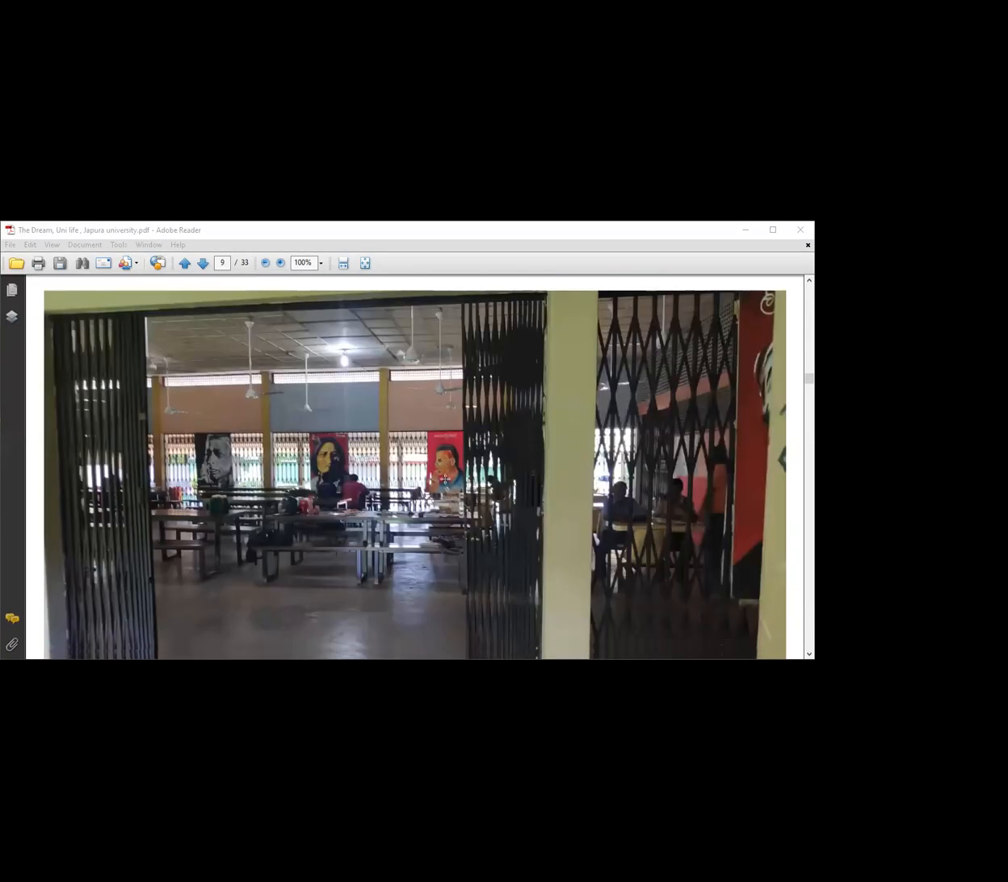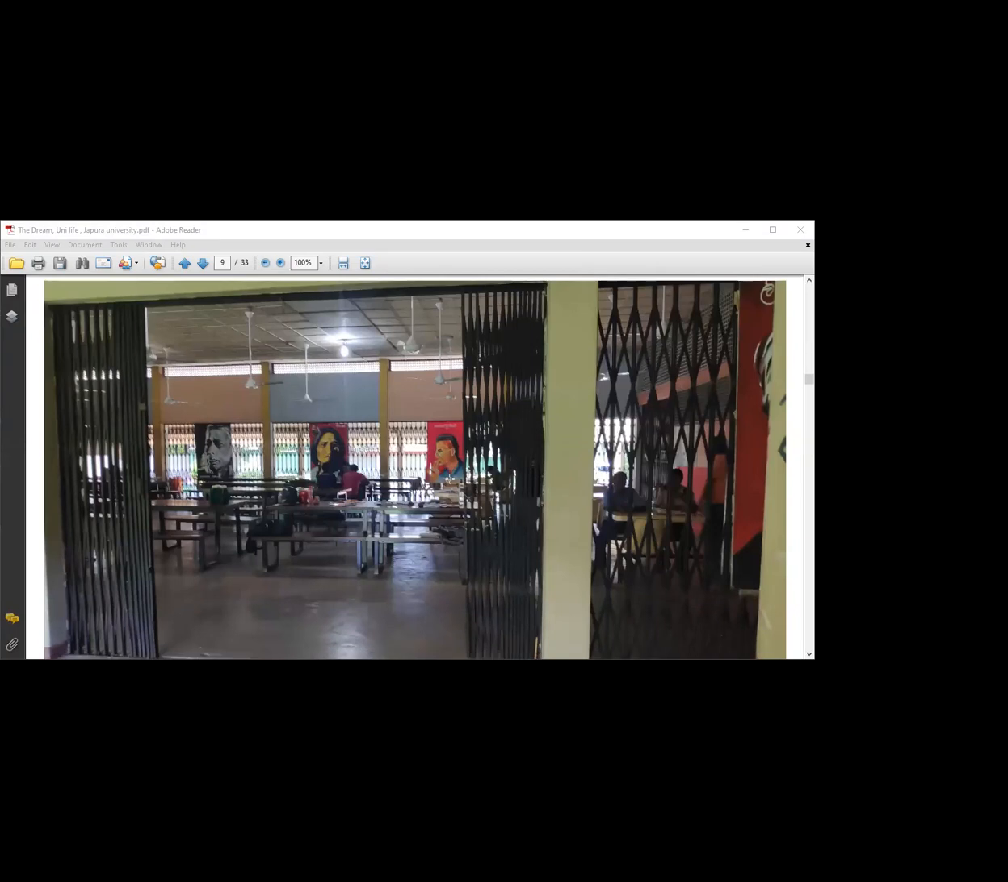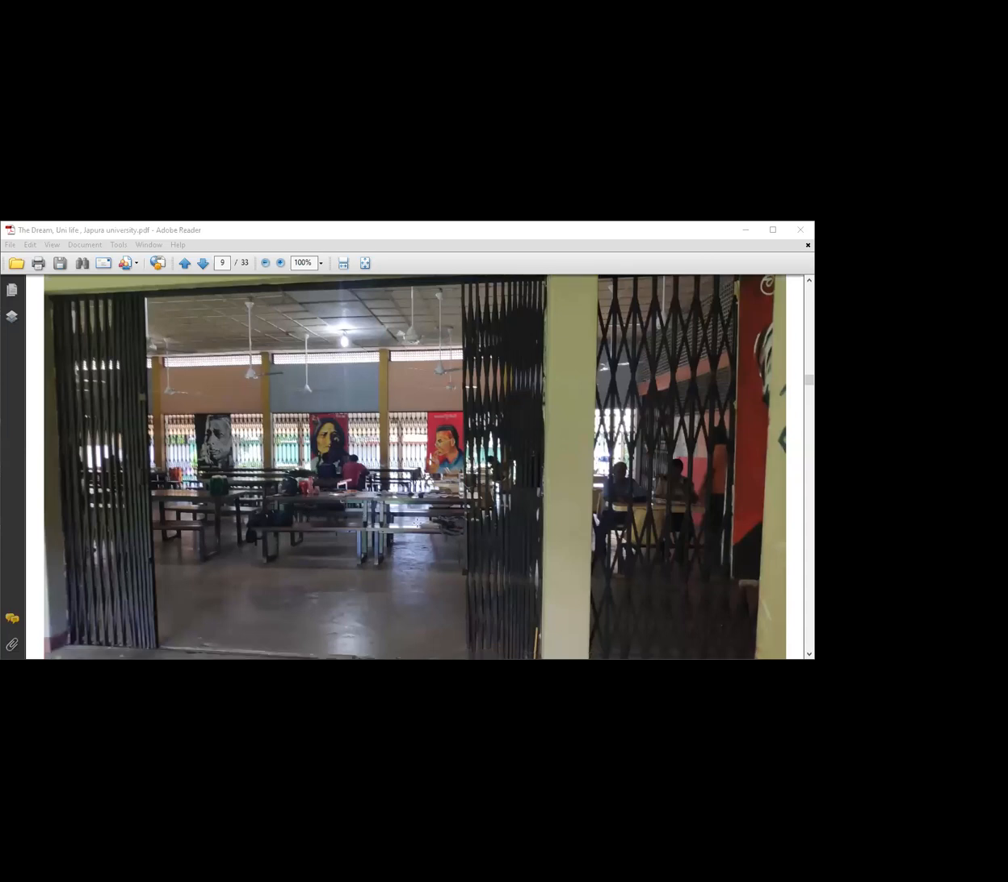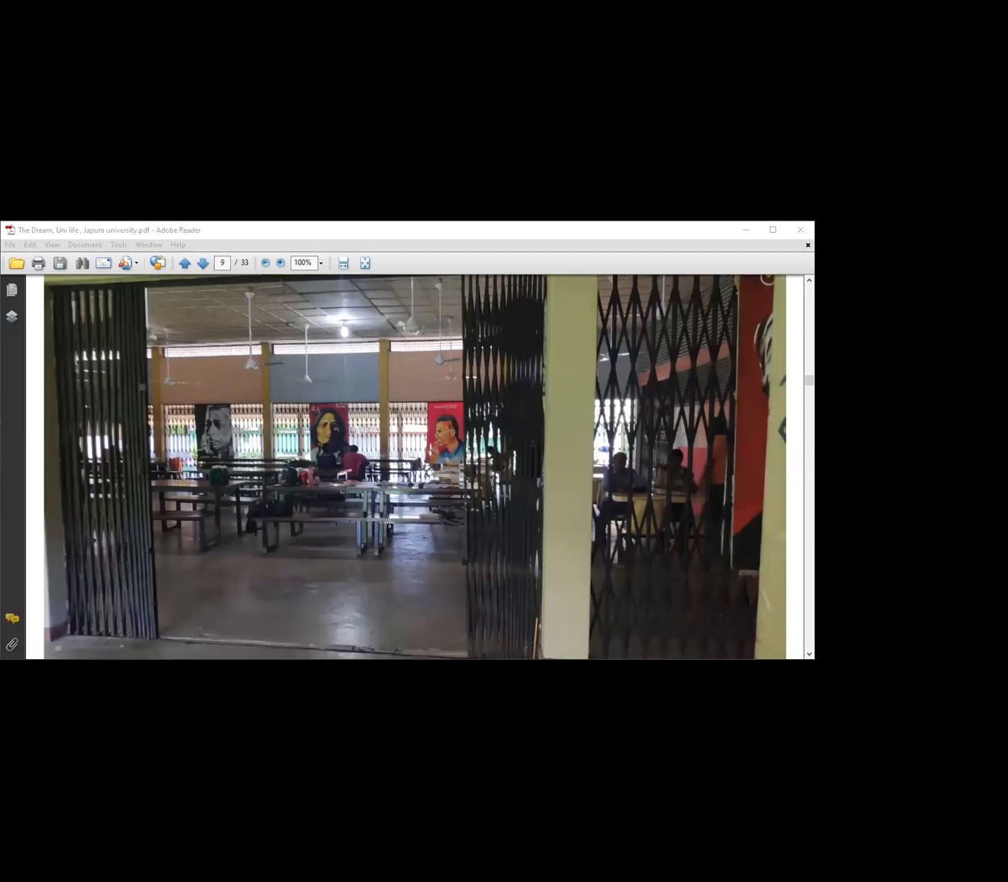This is called a canteen. Like a library, but students are studying while they are eating and talking and discussing everything. Okay, everything. So one of my favorite places.